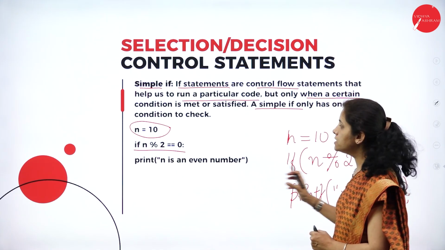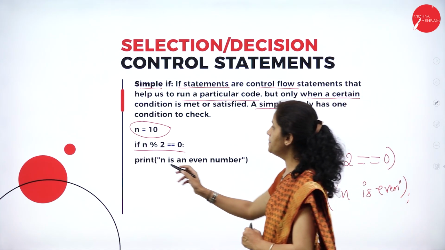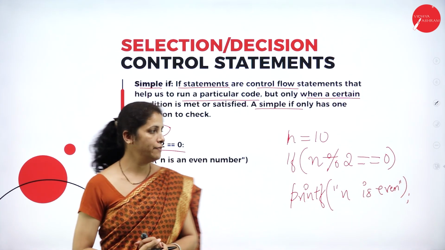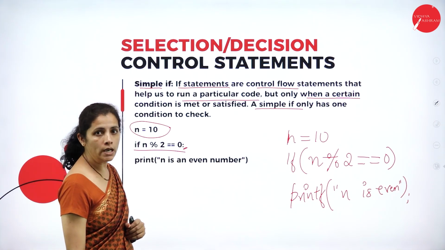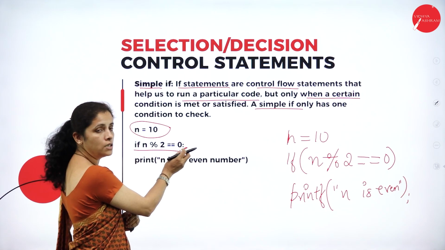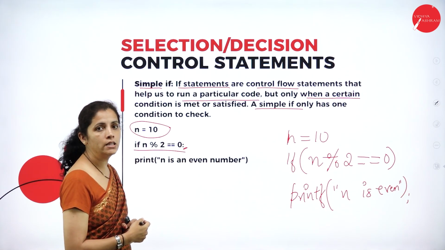See the simplicity here. See how I'm going to write if. To end the if statement, I want to write the colon.